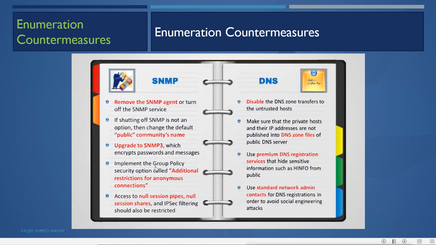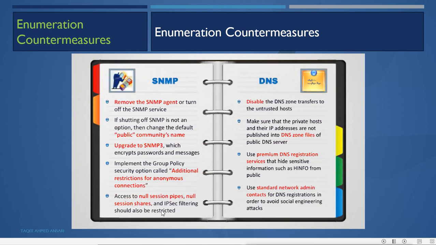Then implement the group policy security option called additional restrictions for anonymous connections. So what will this policy in the Active Directory domain do? It will disallow anonymous connections. So use this policy. Access to null session pipes, null session shares and IPsec filtering should be restricted.